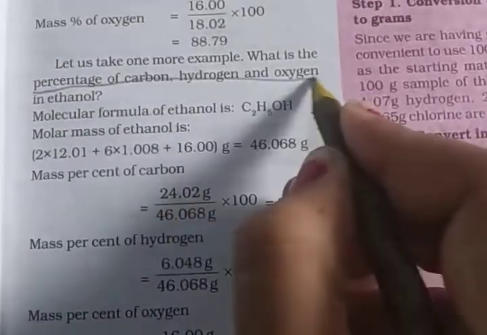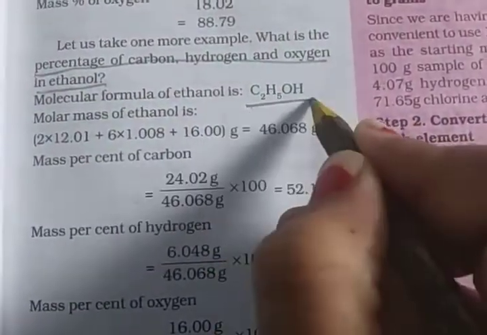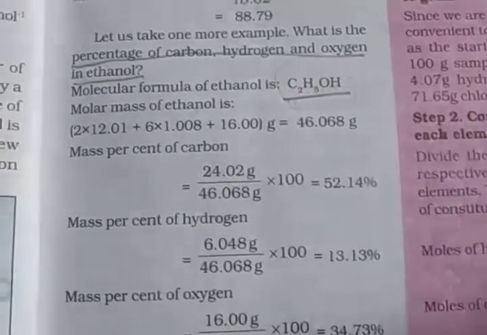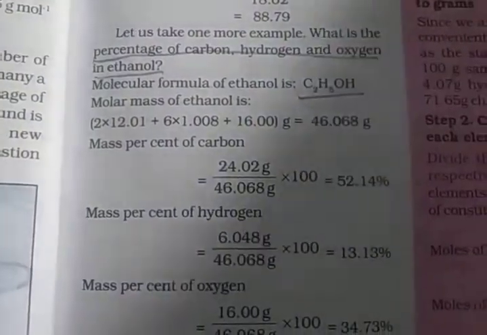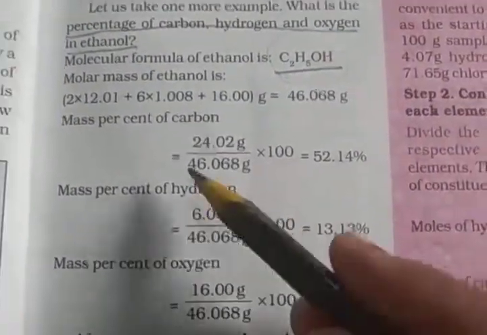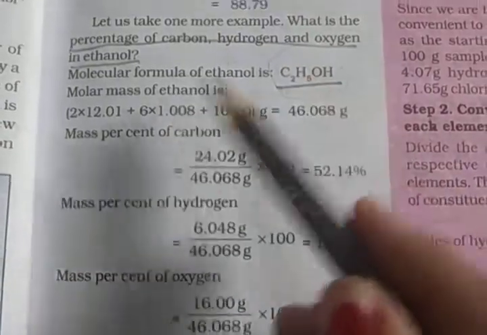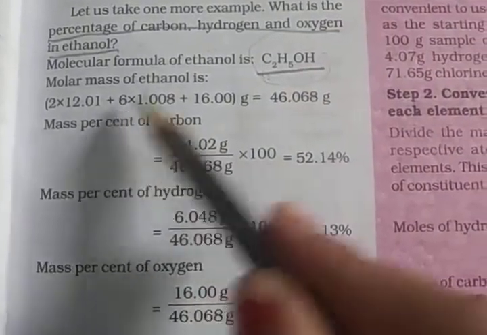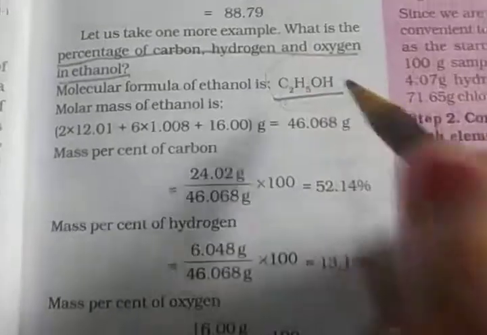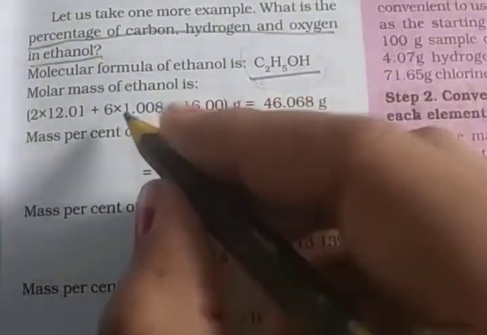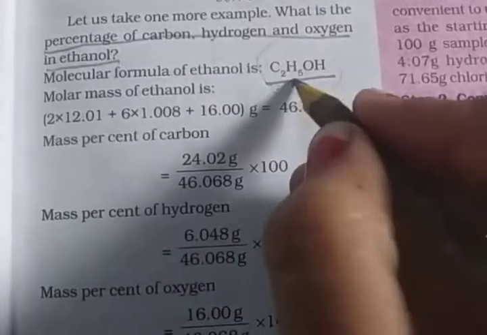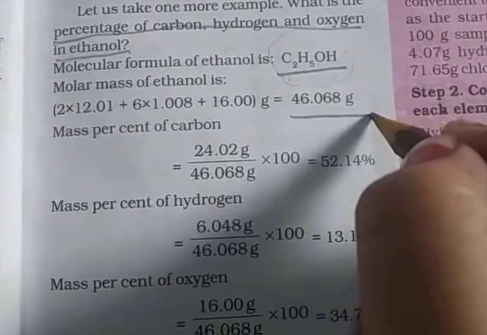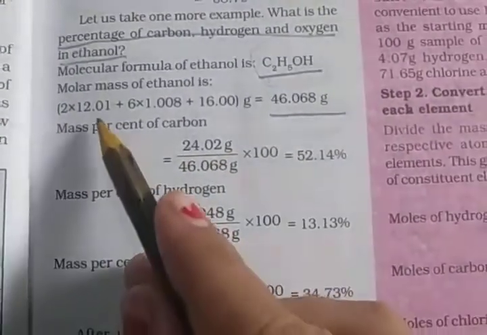Then the next example: the percentage of carbon, hydrogen and oxygen in ethanol. Ethanol has 2 carbons, so the molecular formula of ethanol is C2H5OH. The molar mass of ethanol is 2 into 12.01 plus hydrogen 6 into 1.008 plus oxygen atomic mass 16. The total is 46.068 gram.